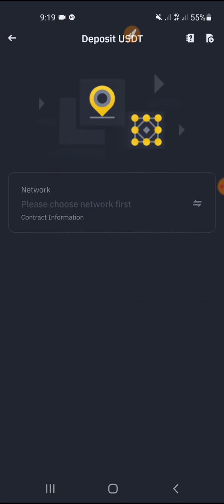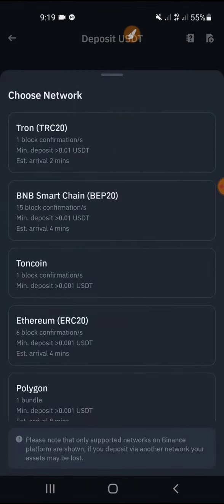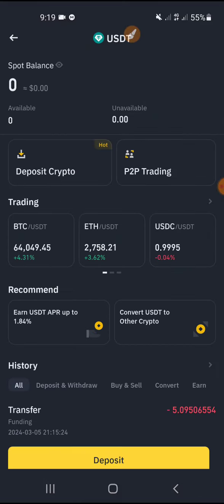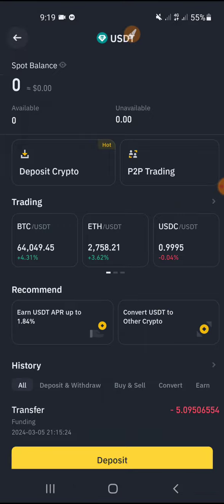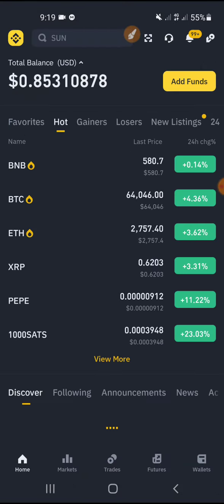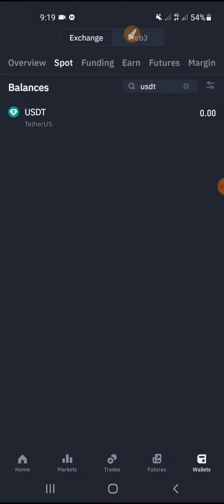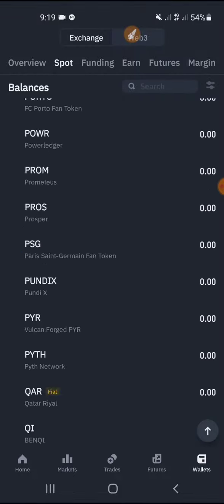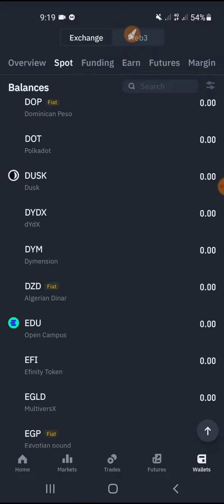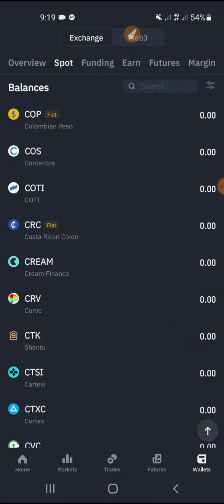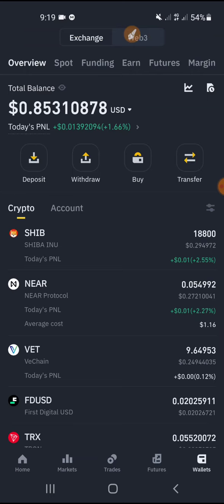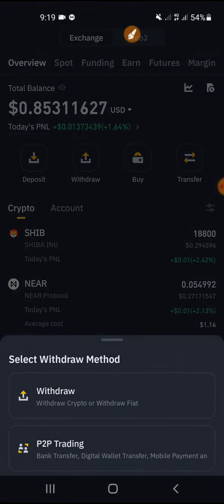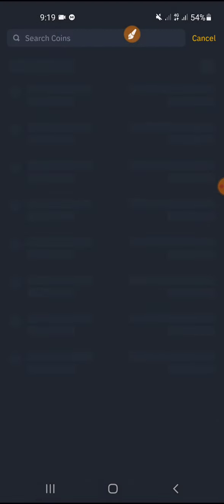Click this deposit, and sorry, I need to send it. Let's say you have USDT in here, and you need to withdraw from here. It's as simple as that. Go to overview, and here click on this withdraw. Click on withdraw, and then click this withdraw again.